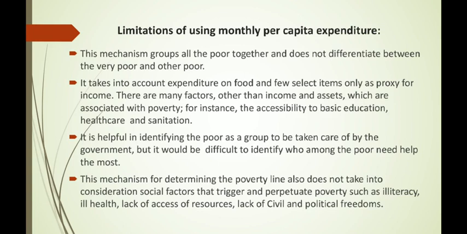It is helpful in identifying the poor as a group to be taken care of by the government. But it would be difficult to identify who among the poor need help the most. This mechanism for determining the poverty line also does not take into consideration social factors that trigger and perpetuate poverty, such as illiteracy, ill health, lack of access of resources, lack of civil and political freedoms.